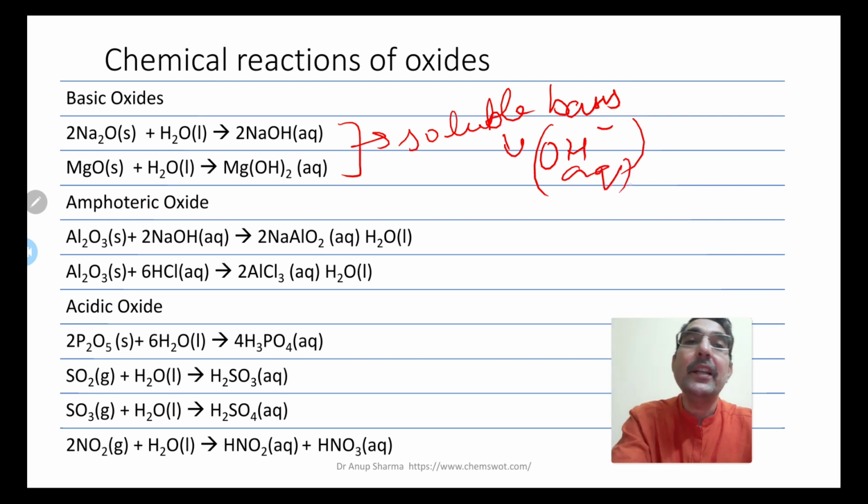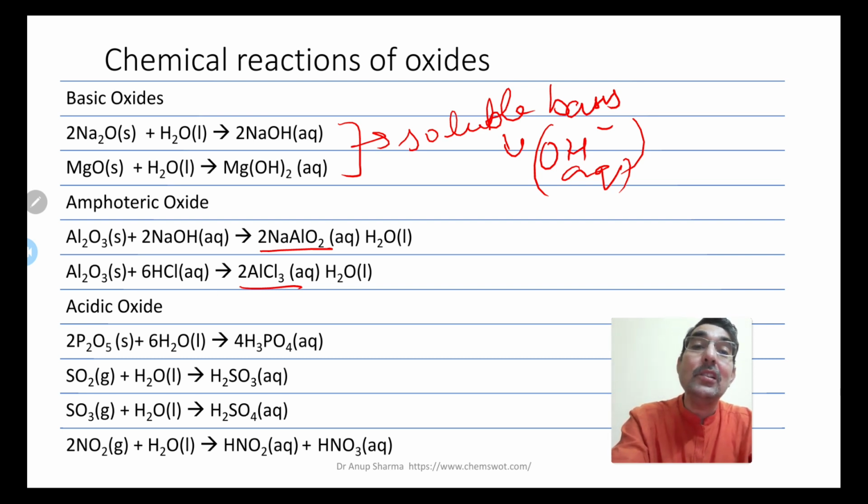Alkalis are soluble bases. In case of aluminium oxide, because it can react with acid and base both, it is amphoteric. So it forms sodium aluminate and aluminium chloride, or aluminium trichloride.